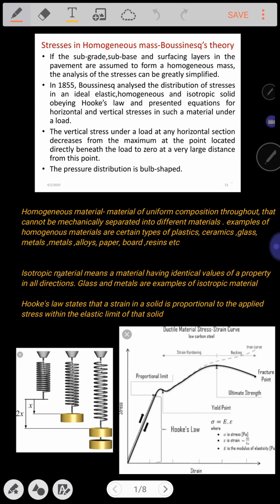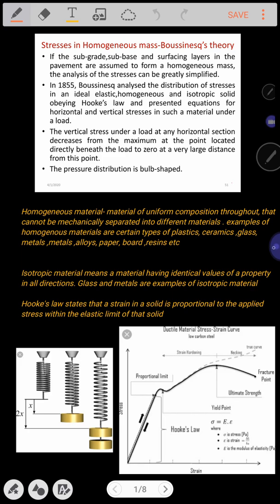What do you mean by isotropic material? Isotropic material means a material having identical values of property in all the directions. What I mean to say, the property is with respect to the elastic property of the material. Isotropic material means a material having identical values of elastic property of that particular material in all the possible directions. Glass and metals are the best examples of isotropic material.